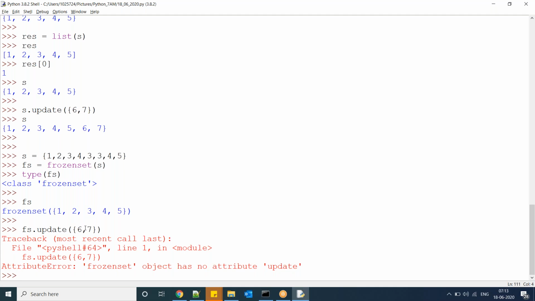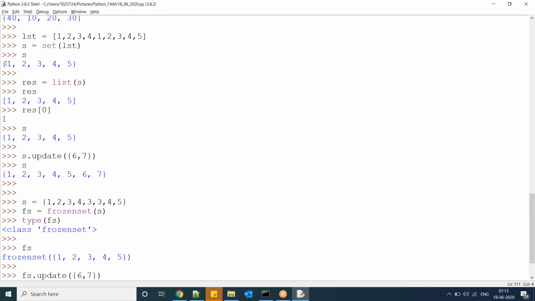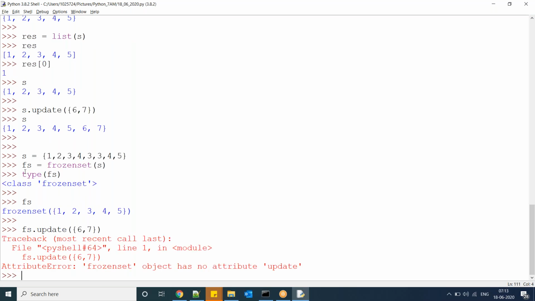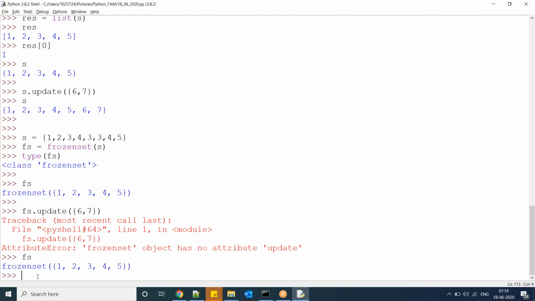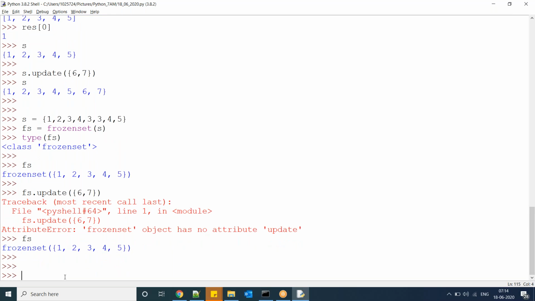So generally, frequently you are using this set only. Even with that set, if you don't want to make a change to the set values, then you can convert that one into frozen set. And here, as I said, the order will be random order. So that is all about frozen set.